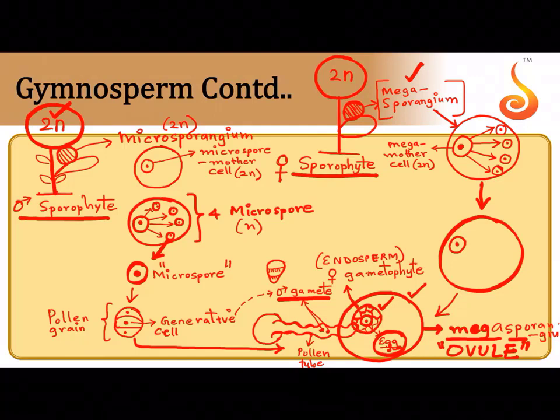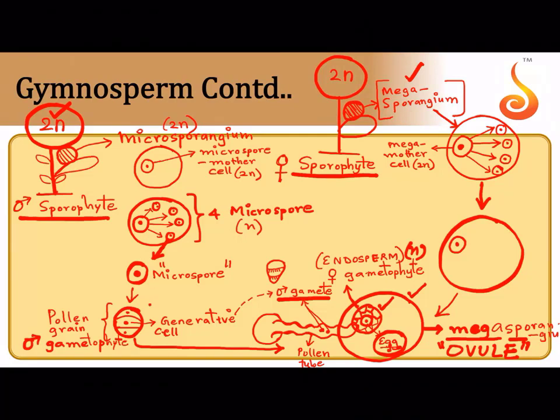Okay, so largely we call this kind of life cycle that is seen in gymnosperm and angiosperm as diplontic life cycle, because the haploid phase is highly reduced gametophyte, how the gametophyte is trapped inside the ovule in case of the female sporophyte. And see, this pollen grain is nothing but the male gametophyte, how it is so reduced.